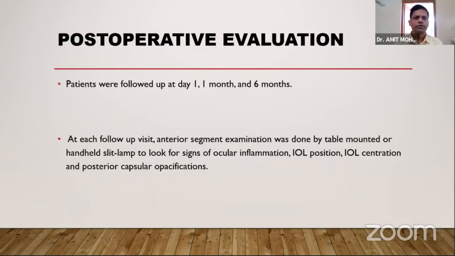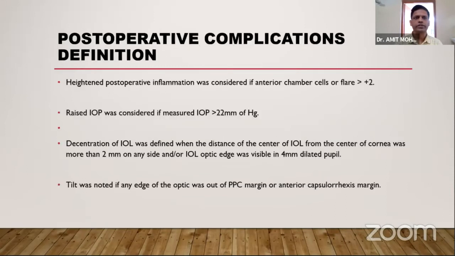Post-operatively, patients were followed up at day 1, 1 month, and 6 months. At each follow-up visit, anterior segment examination was done by table-mounted or handheld slit lamp to look for signs of ocular inflammation, IOL position, IOL centration, and posterior capsular opacification. Post-operative complications were defined as heightened post-operative inflammation if anterior chamber cells more than +2, raised IOP if IOP more than 22. Decentration of IOL was defined when the distance of center of IOL from the center of cornea was more than 2 mm, and tilt was noted if any edge of the optic was out of PPC margin or anterior capsular tear margin.